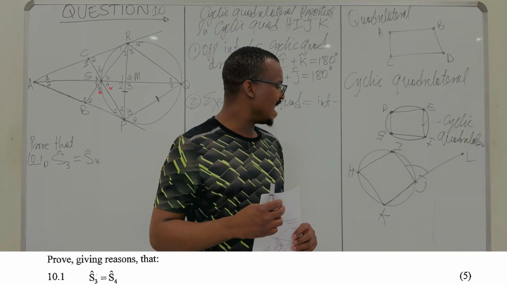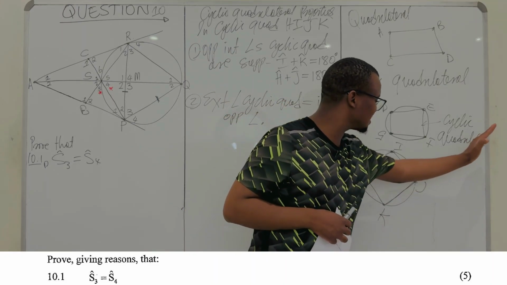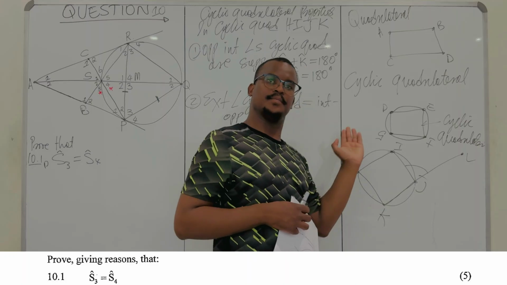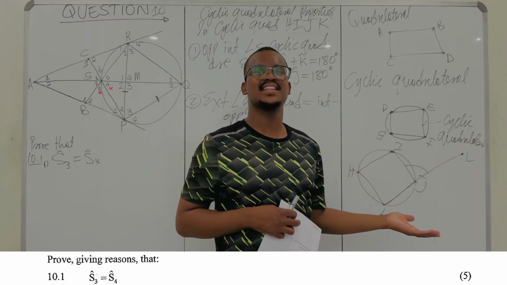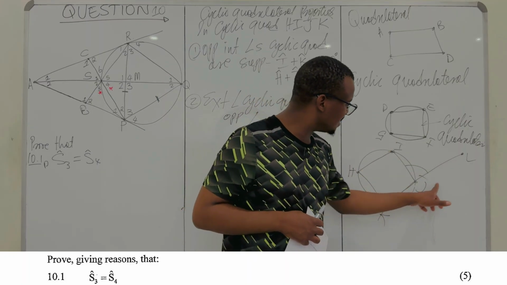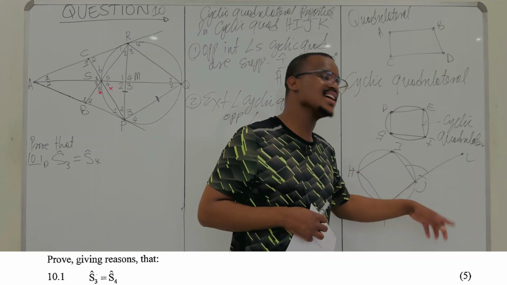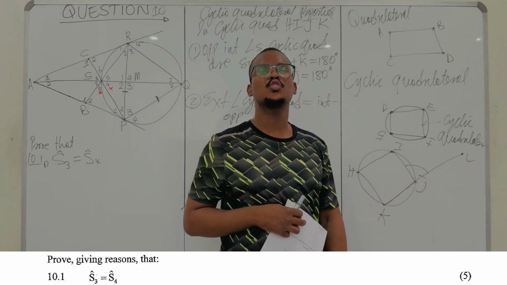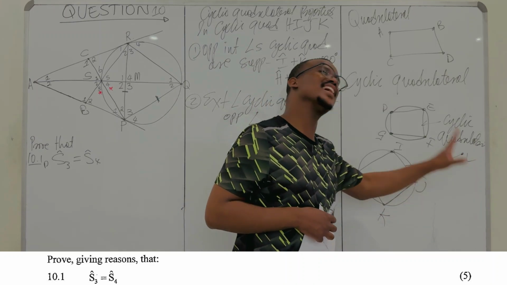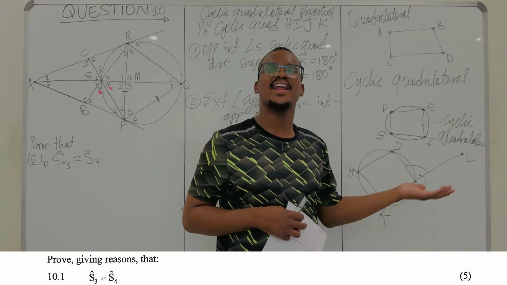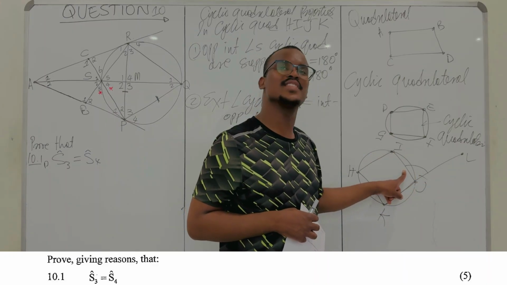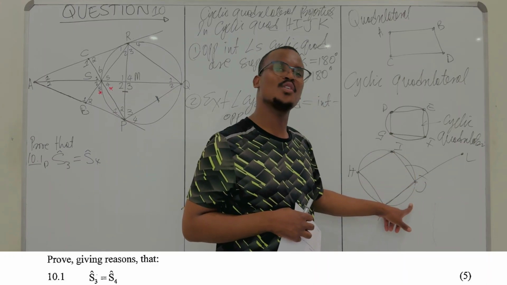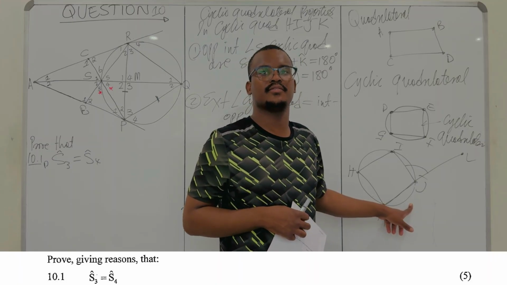So an exterior angle will be the angle between the extended side of your cyclic quad and the other angle, and that angle should be less than 180 degrees, because it can't be this one here. So it's the angle between the extension of one side and the other side, which will be whichever side is the closest. In this case, this will be the closest side to the extension. It can't be this one, because this is itself.